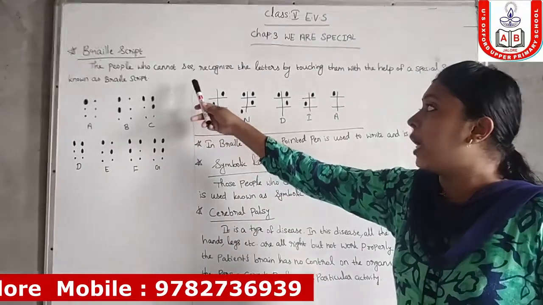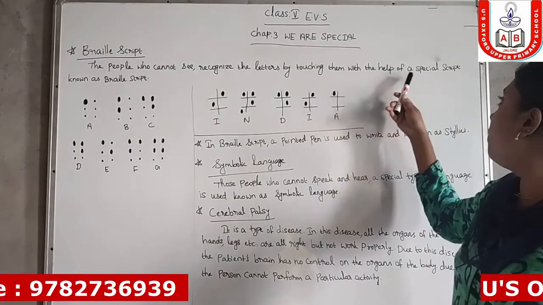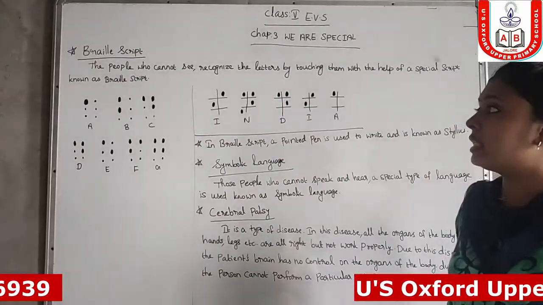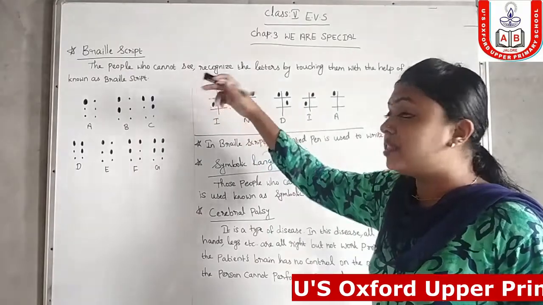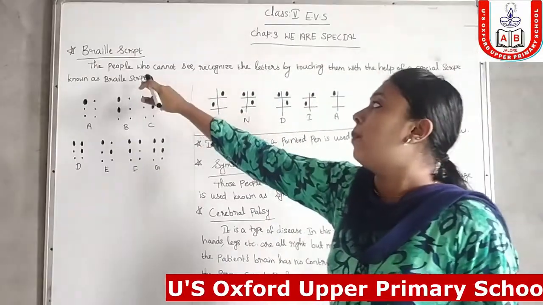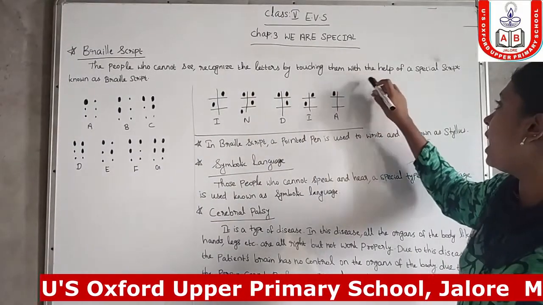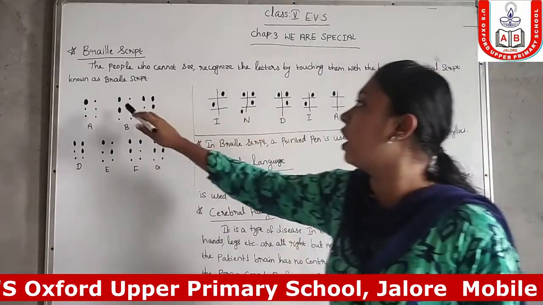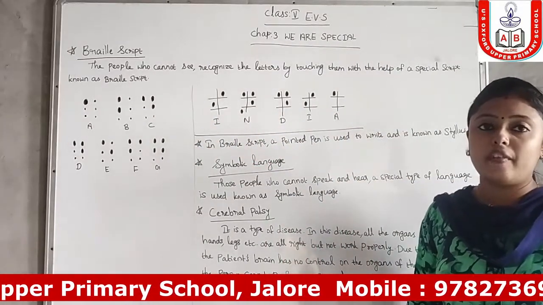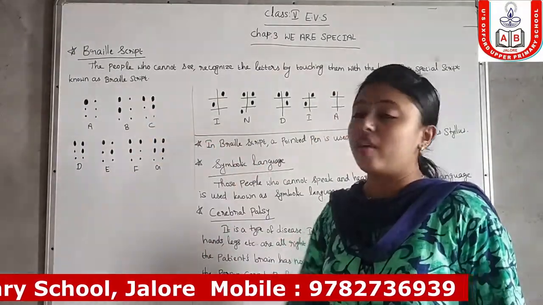The people who cannot see recognize the letters by touching them with the help of a special script known as Braille script. So what is Braille script? The people who cannot see, who are blind, recognize the letters by touching them with the help of a special script known as Braille script. So the Braille script is used by the people who are affected by blindness. This is an example of a Braille script.